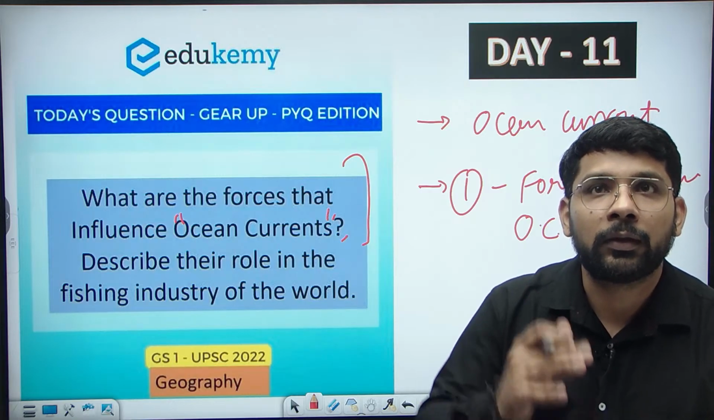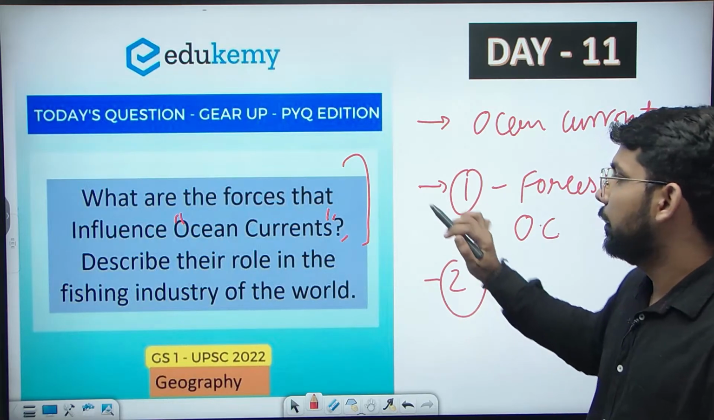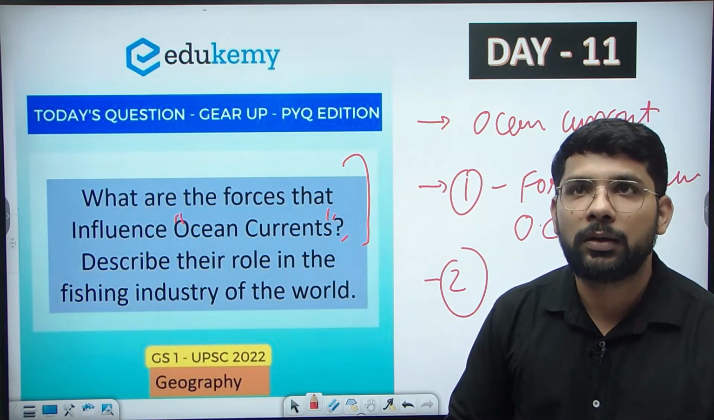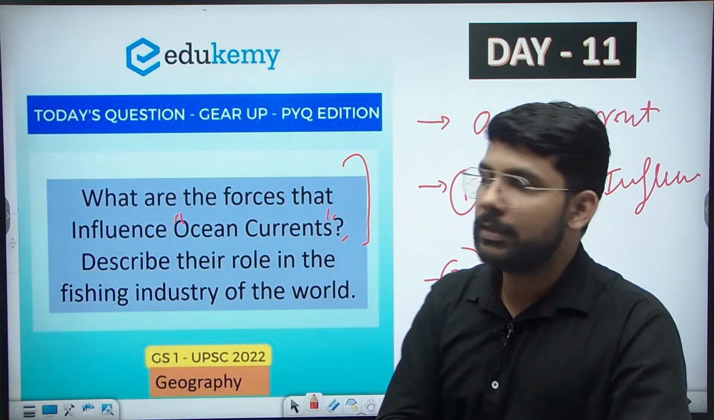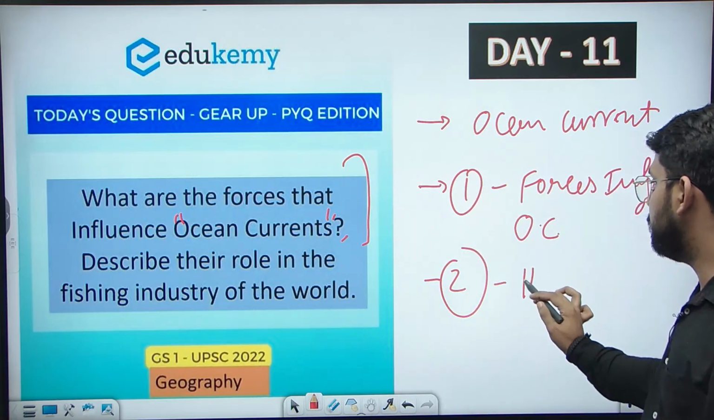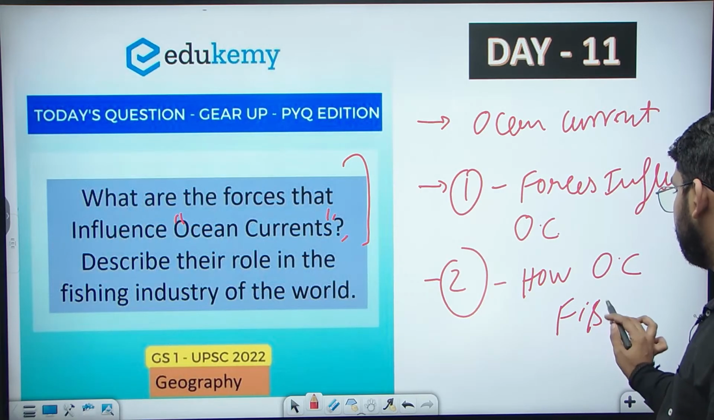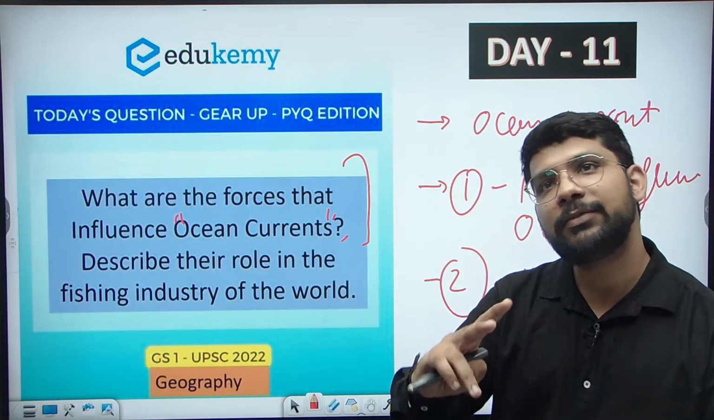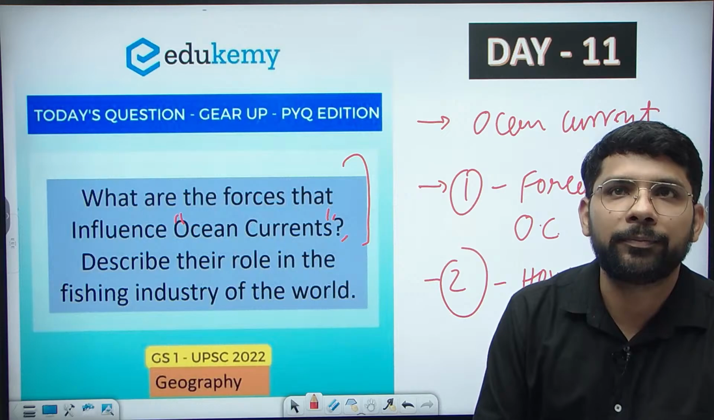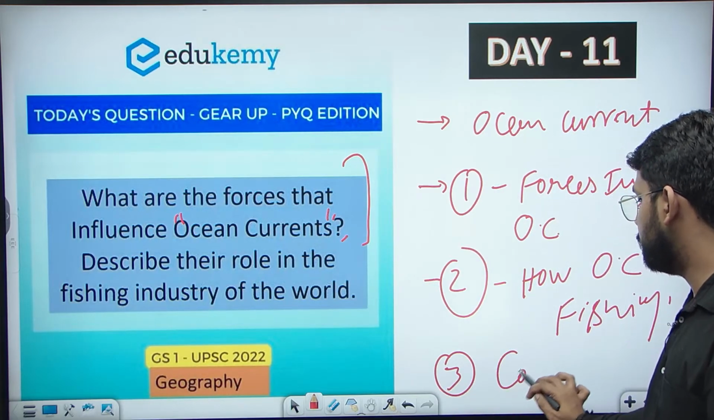In the second part, we will describe the role of ocean current in the fishing industry of the world, meaning how the ocean currents are helping the fishing industry of the world. This will be the second part of the body. Then in the third part, we will conclude the answer.